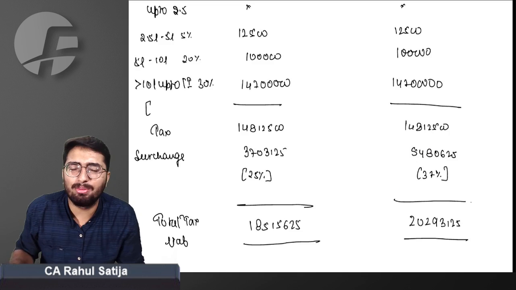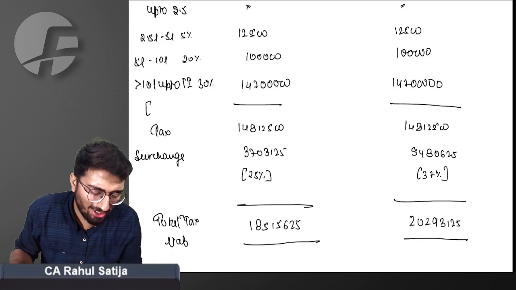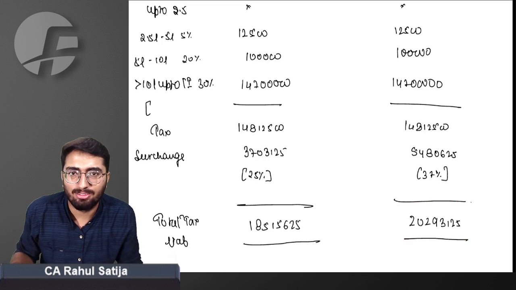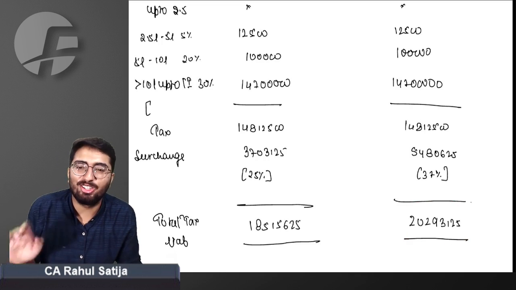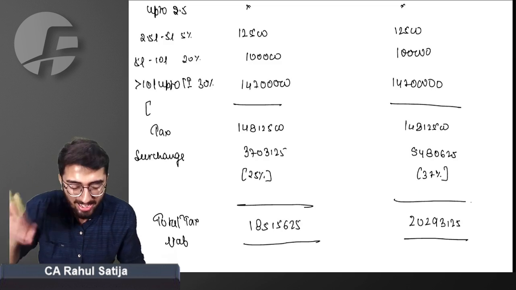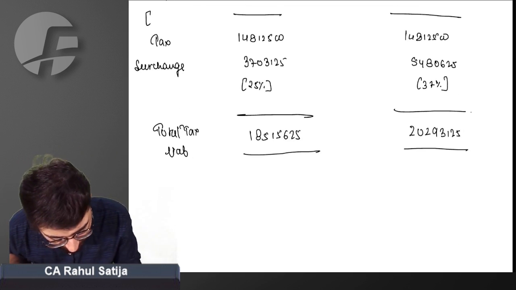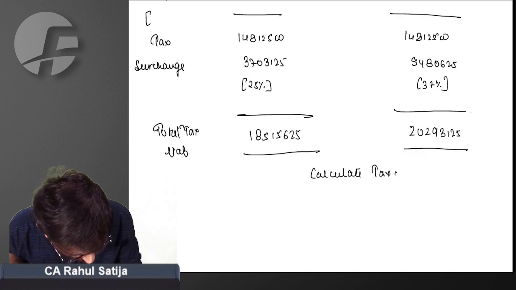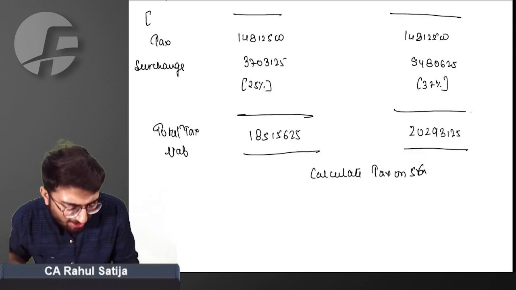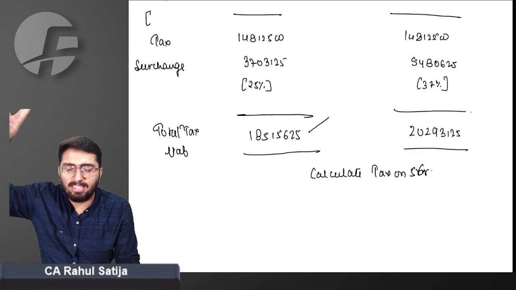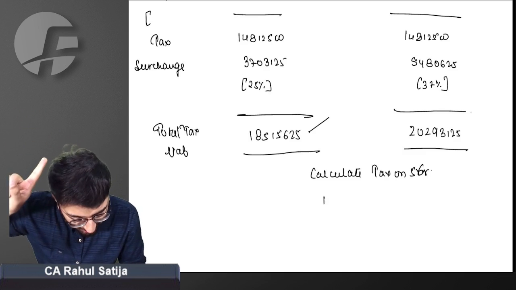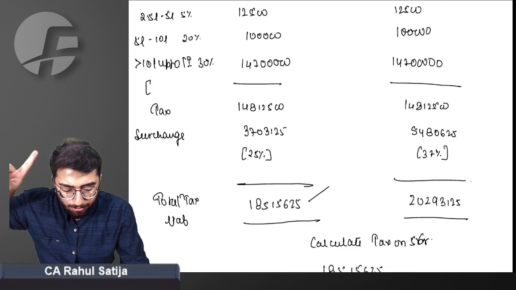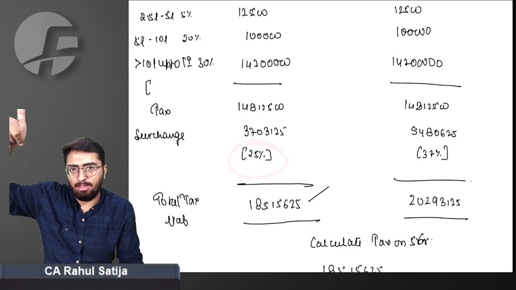Don't you feel you need to have some relief in this regard? Don't you feel it is irrational to ask 17 lakh rupees of tax from a person? Government says need not worry. Government says calculate tax on 5 CR. Sir, if I calculate tax on 5 CR, I will be giving this tax, 185,15625. Yes, because 25% surcharge will still be applicable to me.